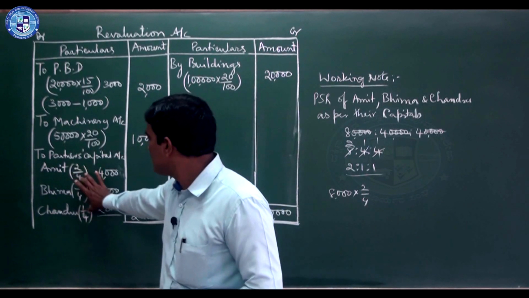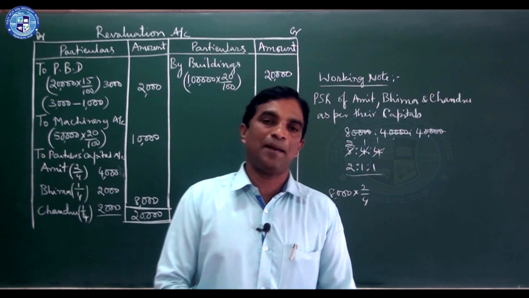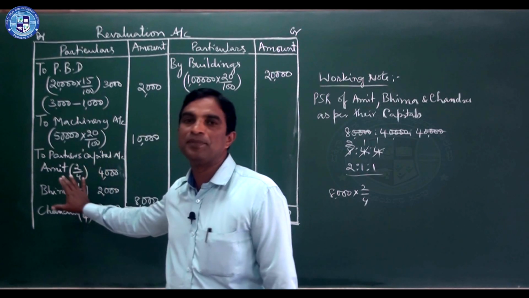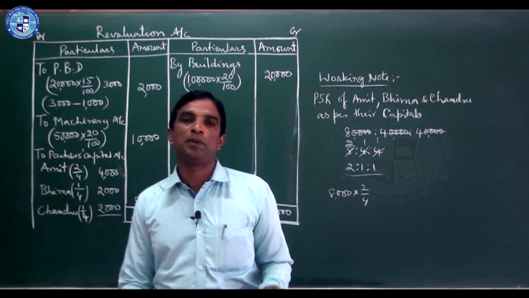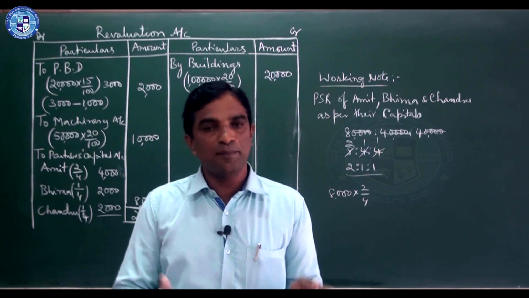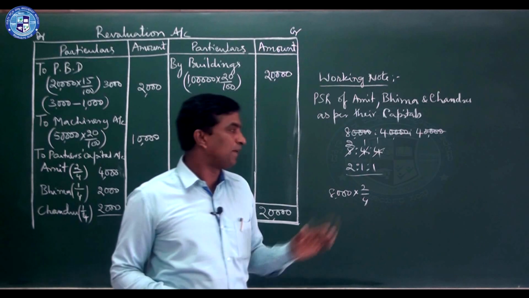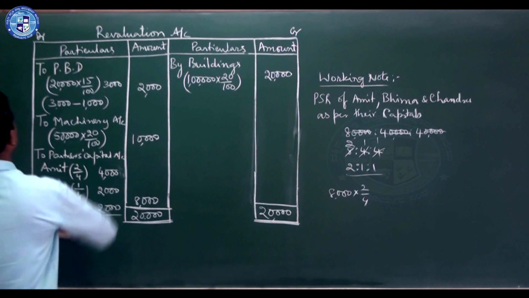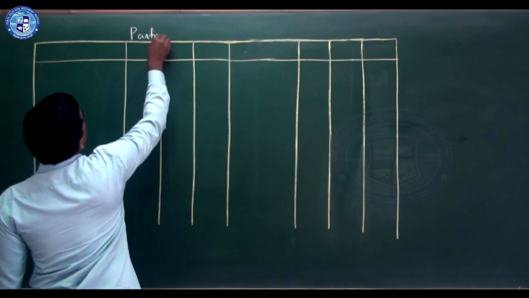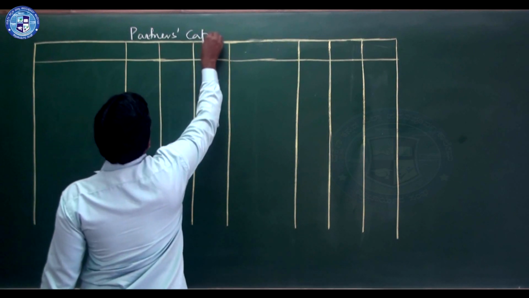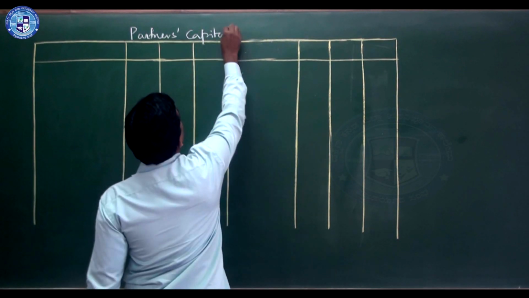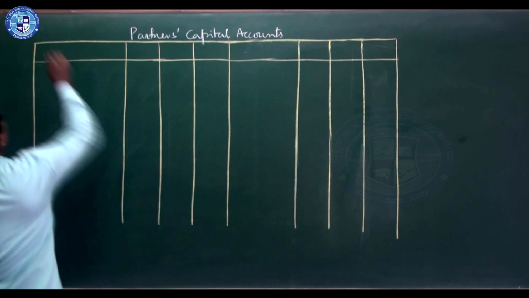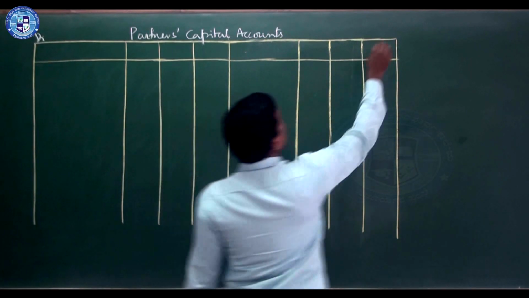After this, you have to transfer this profit to the partner's capital account. Now, no other items are there here. Remember this one, and after this down, you have to prepare partner's capital account. In the book, you can prepare horizontally by taking sufficient place. Now, let us prepare partner's capital account. Here, partners capital accounts. Partners capital accounts. Right? Debit and credit.